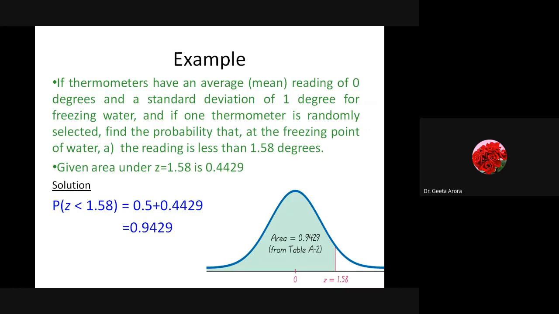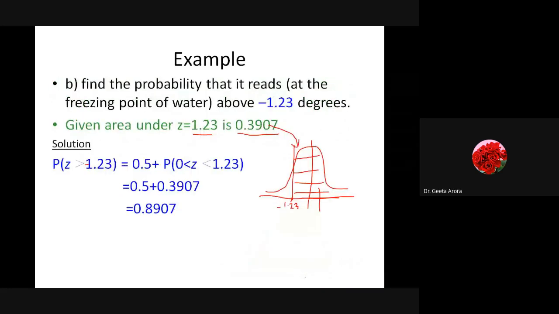Here we have looked for area to the left hand side of 1.58, so it is just by adding 0.5 to the value of 0 to 1.58, and the next when it is greater than minus 1.23, we are looking for the area to the right of it. So when it is to the right of it, again we have the value and plus 0.5. Correct? So these are all the numericals for the normal distribution.